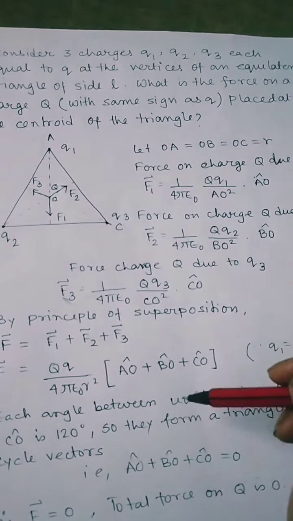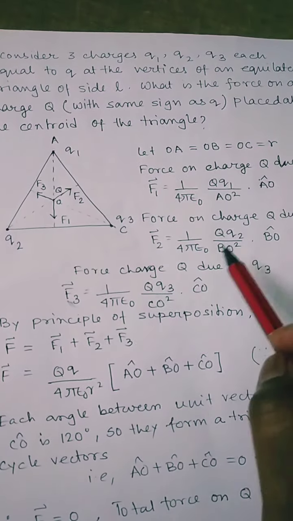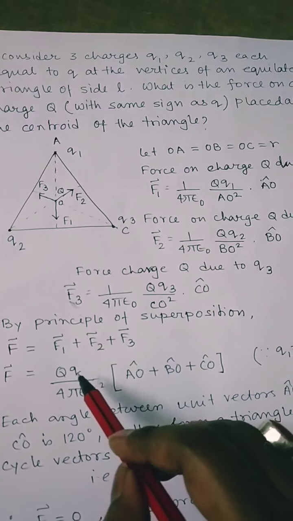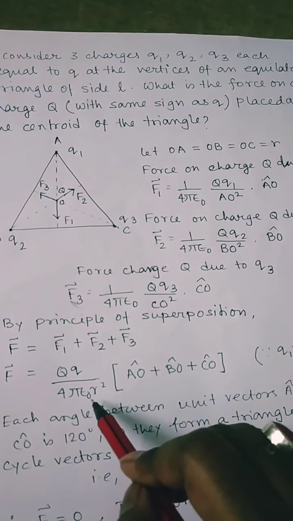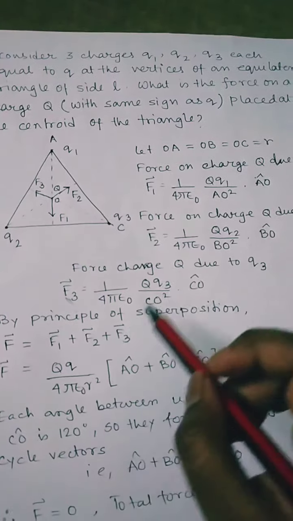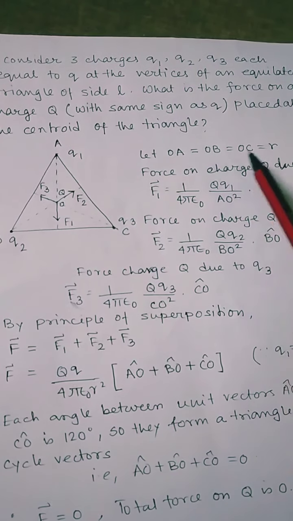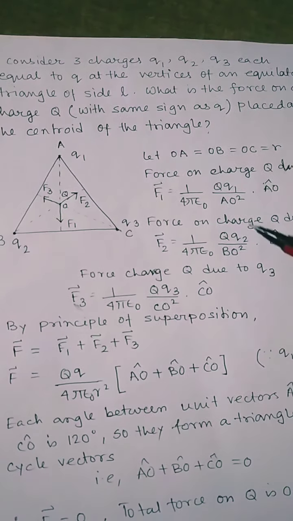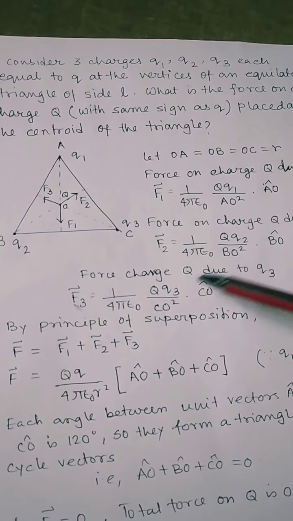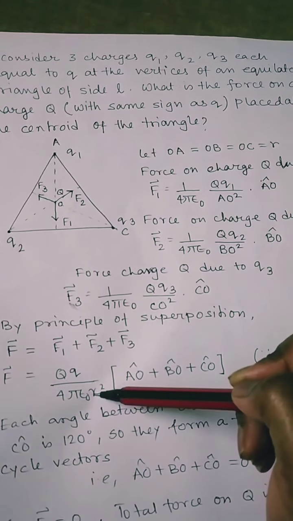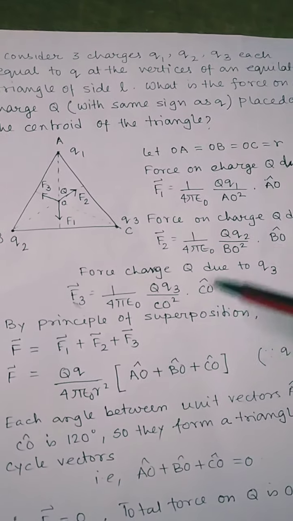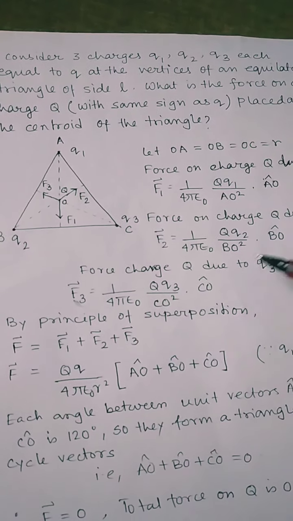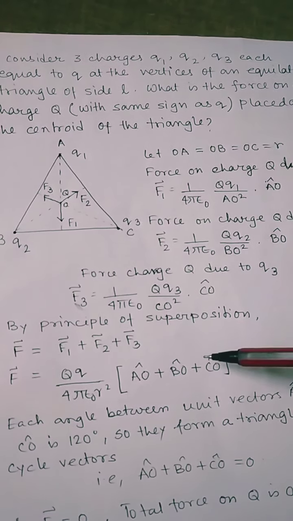Now since all the charges are equal to Q, that is Q1, Q2 and Q3 are the same, we can take it as Q by 4 pi epsilon 0 R square. Since we have taken OA, OB, OC equal to R, we can put R square here. So we are taking R square common. Now what we are left with is AO cap, BO cap and CO cap.